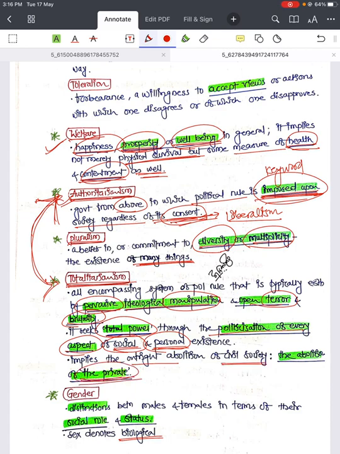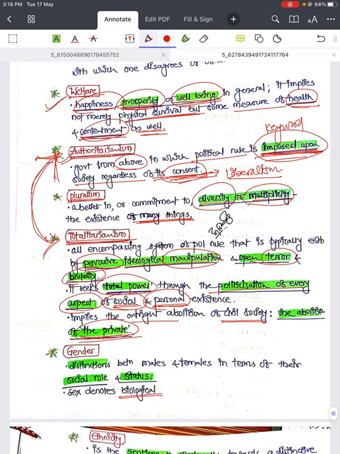So it thinks there is nothing like private. We can enter your personal life, you can enter your family life, you can enter your social life, and we can do anything we want. That is totalitarianism. And in authoritarianism we see government, there is a government, but it is from above and it is imposed rule without your consent. So consent is liberalism. So the counterpart of liberalism is authoritarianism, and totalitarianism is